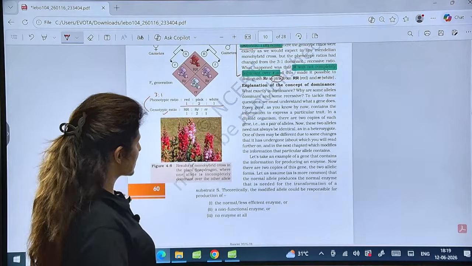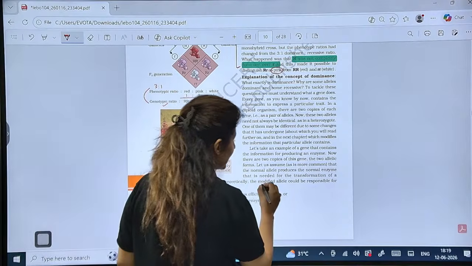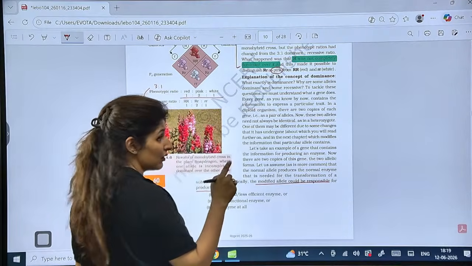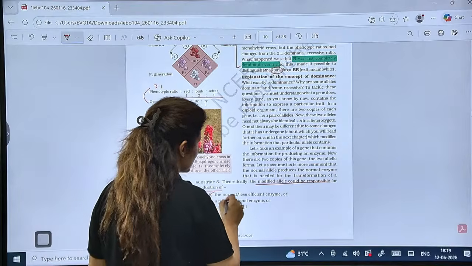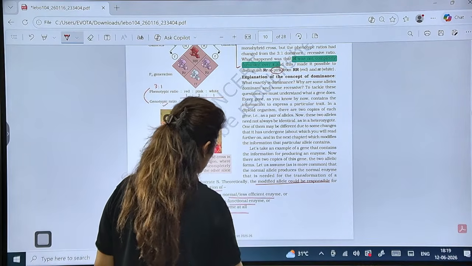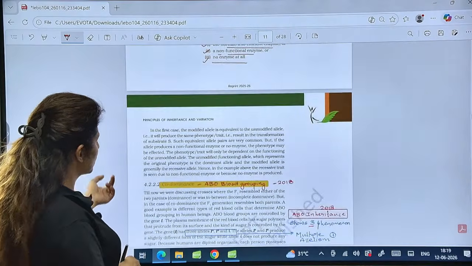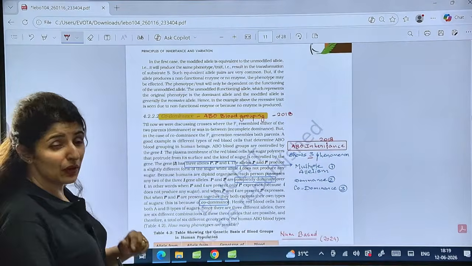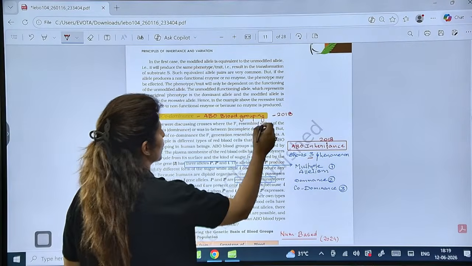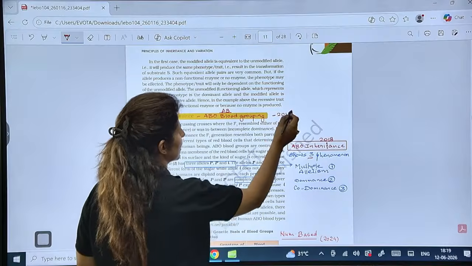Now explanation, see, what is the explanation here? The modified allele could be responsible for the production of intermediate feature. The normal, less efficient enzyme, non-functional enzyme, or there can be no enzyme at all. Is that clear? Now coming on to codominance. What is the example of codominance? ABO blood group, particularly AB blood group in ABO blood grouping.